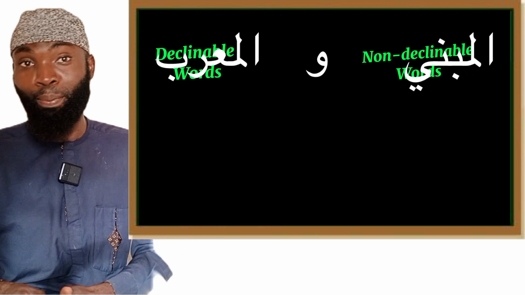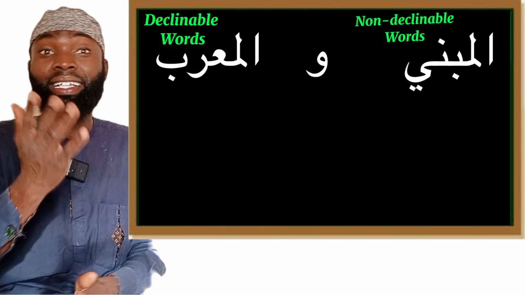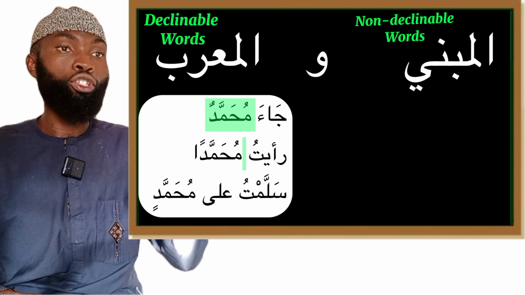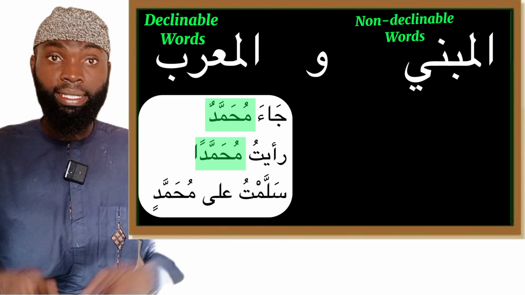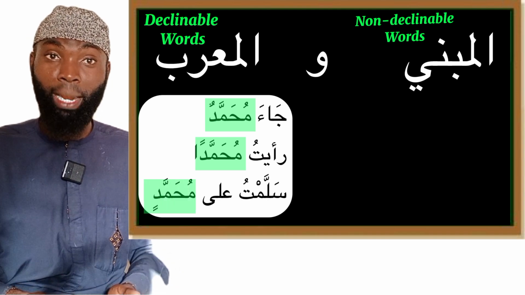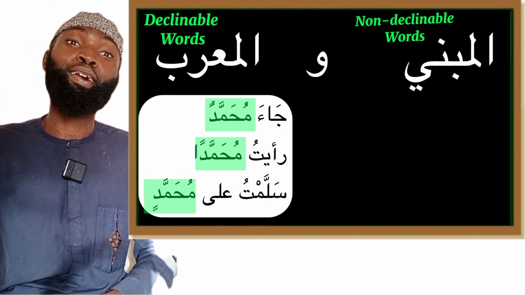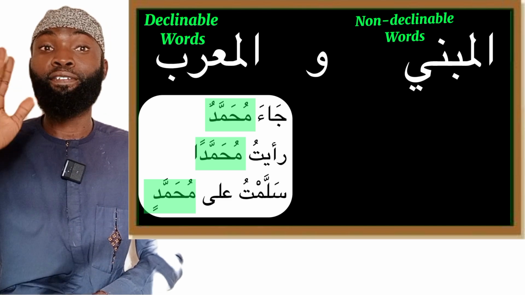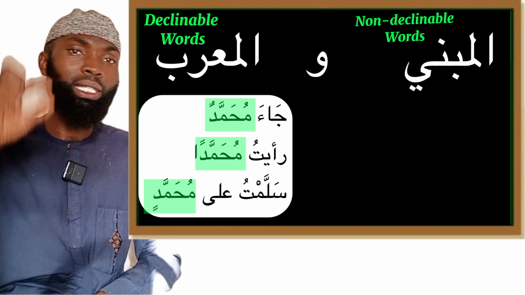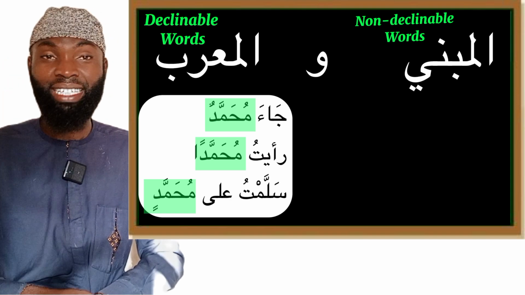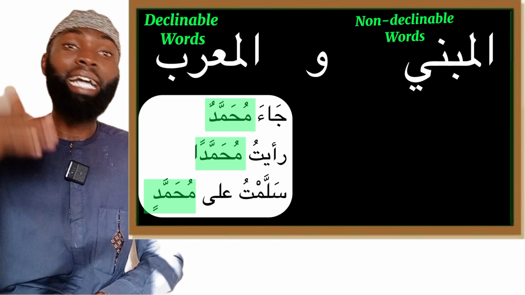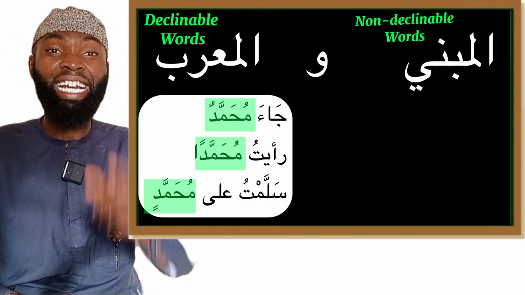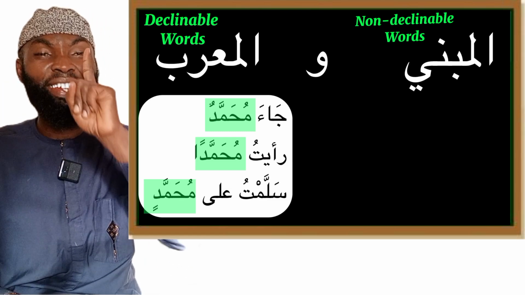And we gave examples to make it simplified for us. The example was where we said Ja'a Muhammadun, Muhammad came. Ra'aytu Muhammadan, I saw Muhammad. Salamtu ala Muhammadin, I greeted Muhammad. Muhammad appeared in all of these three sentences, and Muhammad is never fixed because in the first sentence Muhammad appeared with Dhamma, in the second sentence with Fatha, and in the last sentence with Kisra. This is an example of declinable words, words which are not fixed.